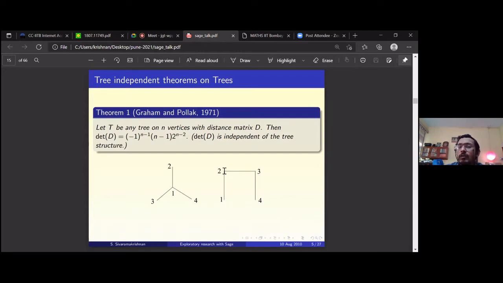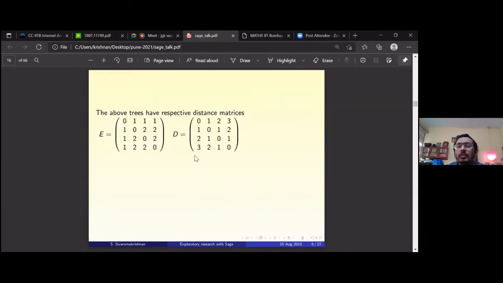Vertex 2 is at distance 1 to vertex 1, 0 to itself, distance 1 to vertex 3, and distance 2 to vertex 4. So you will get this, and you can check that both have determinant value -12. You can just run it on Sage or whatever; if you want to compute it by hand also, it's fine.